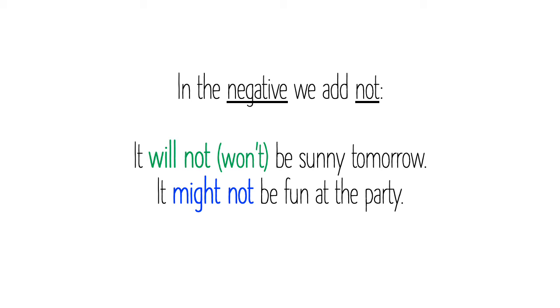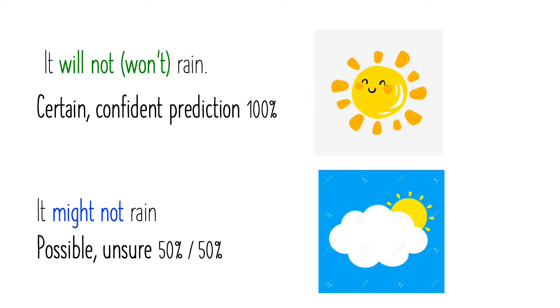In the negative, we add not. It will not or it won't be sunny tomorrow. It might not be fun at the party. It will not rain or it won't rain: for a certain, confident prediction, 100%. It might not rain: possible, we're unsure, 50-50.